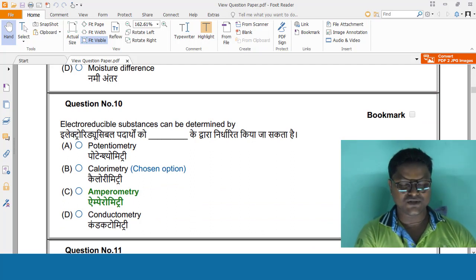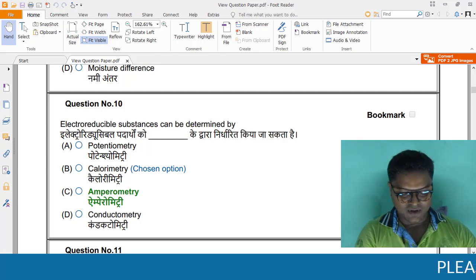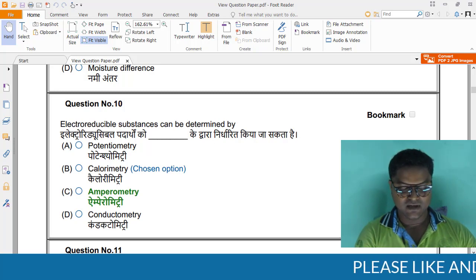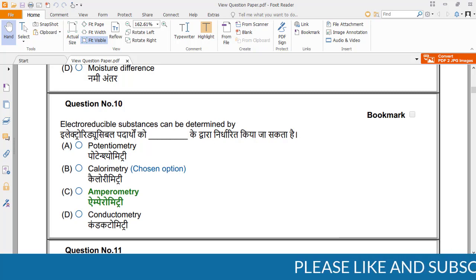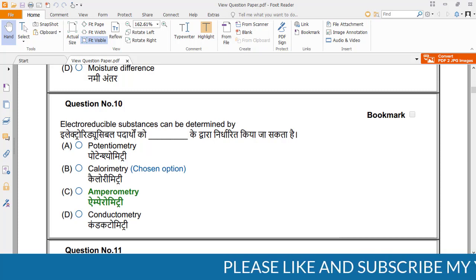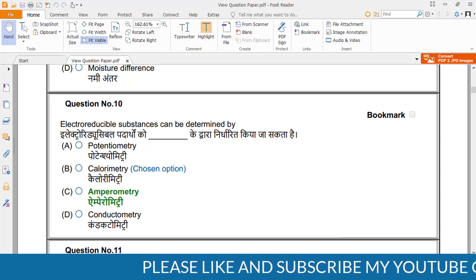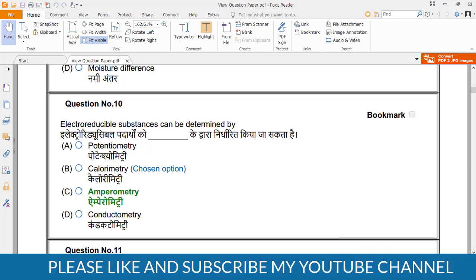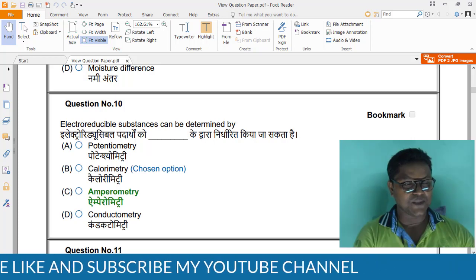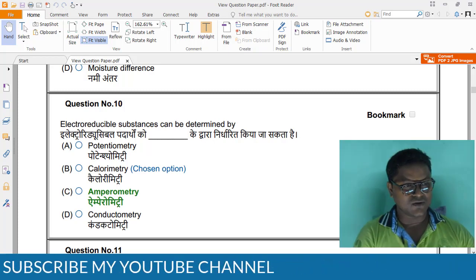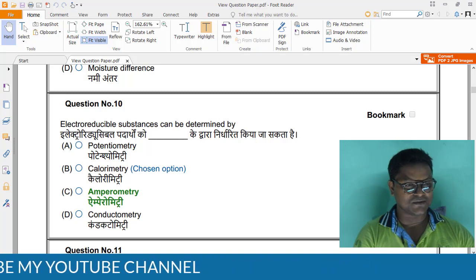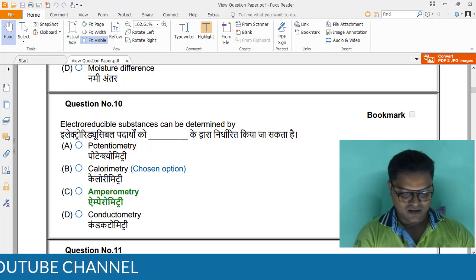electroreducible substance can be determined by. So generally potentiometry is a method for measuring the difference between electrical potentials. Calorimetry is heat transfer due to change of body temperature, it is related to temperature. Amperometry means so it is called electroreducible substance can be determined.